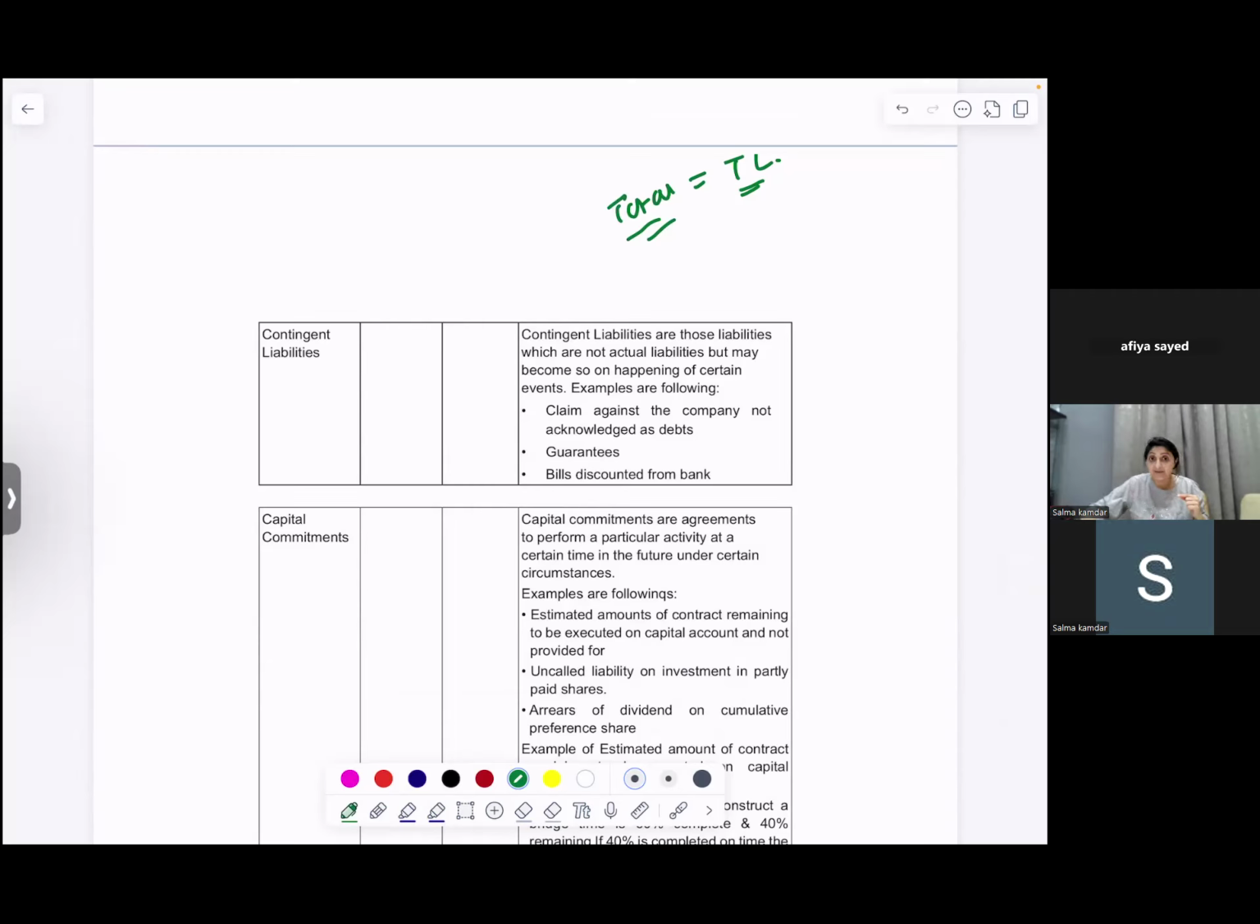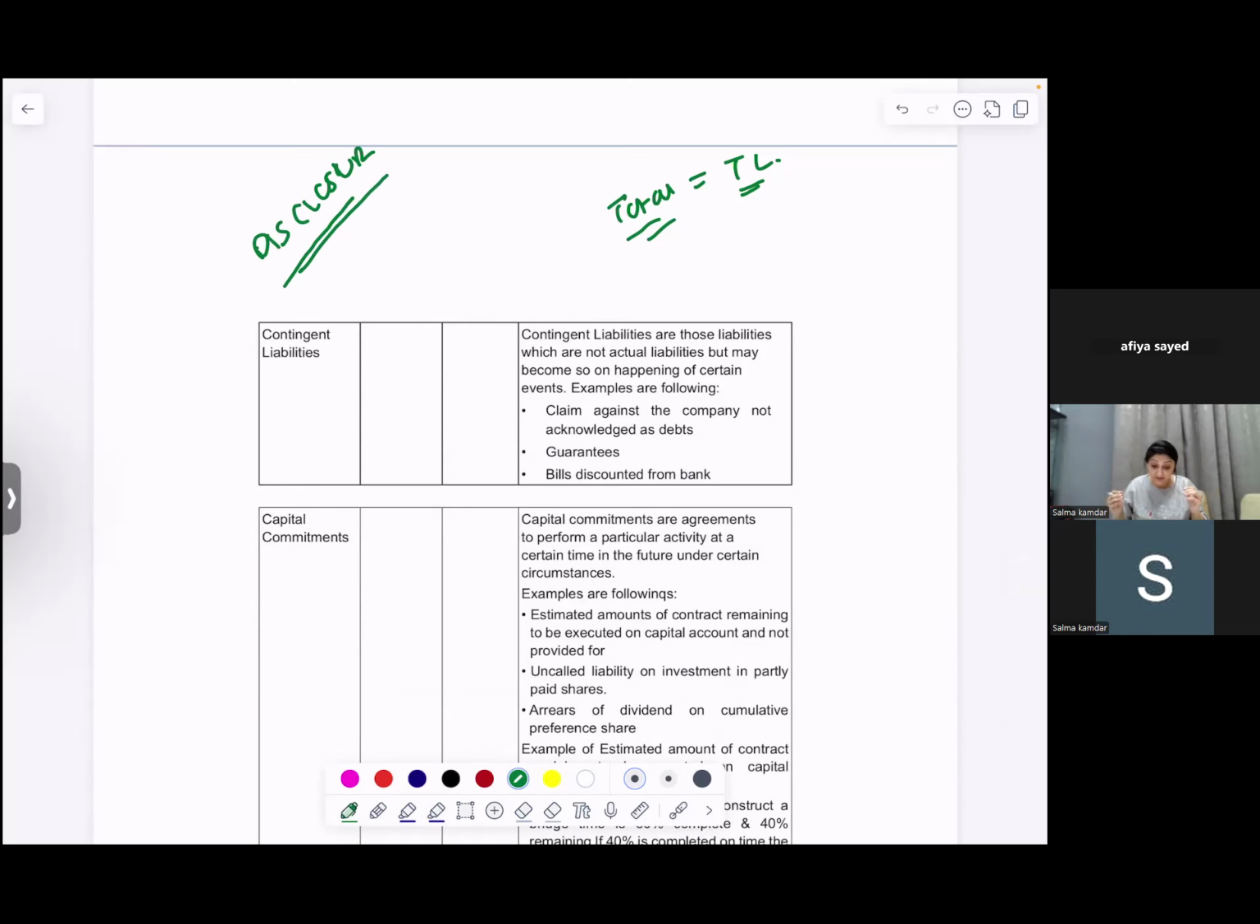I hope you're with me. So first you always make the format. The format is the same. Then you go to your notes to account, ensure your total of assets is equal to total of liabilities. After that, there are some disclosures that need to be made, and these disclosures are part of notes to account.